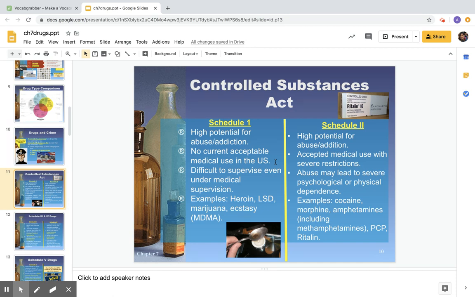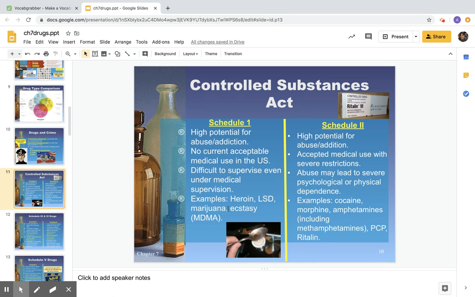Some examples of a Schedule 1 drug would be heroin, LSD, marijuana, ecstasy, and then again, ecstasy known as MDMA. And then you may be looking at marijuana and thinking to yourself, but wait, you can use that one in California. So federal law and state law, so certain states can decide how a drug is being used. And now while marijuana does have some medicinal usages, there are a lot of regulations onto the type of marijuana and how that marijuana is used and dispensed.